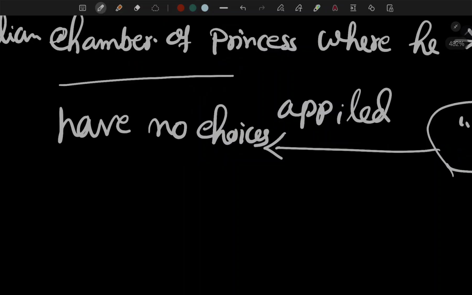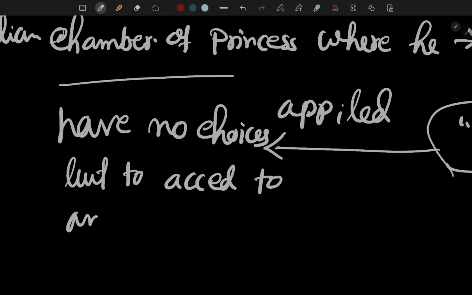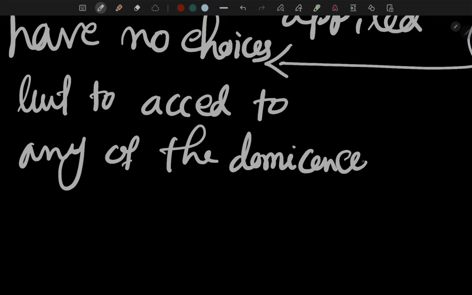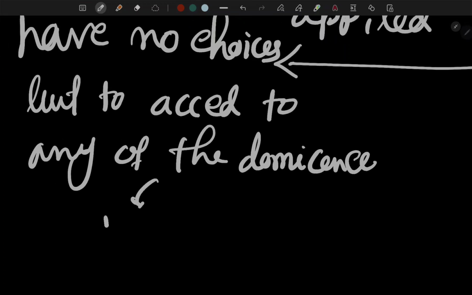but to accede to any of the dominions, either India or Pakistan.